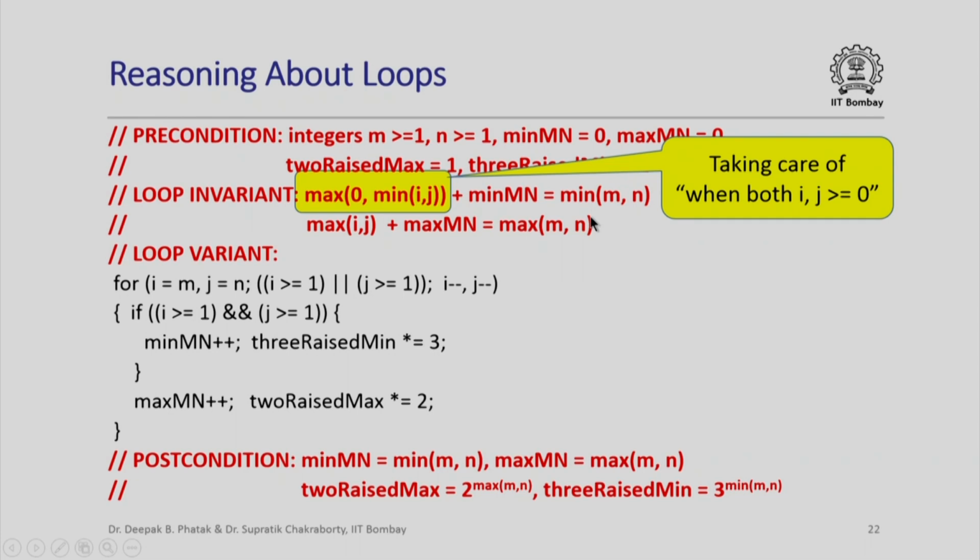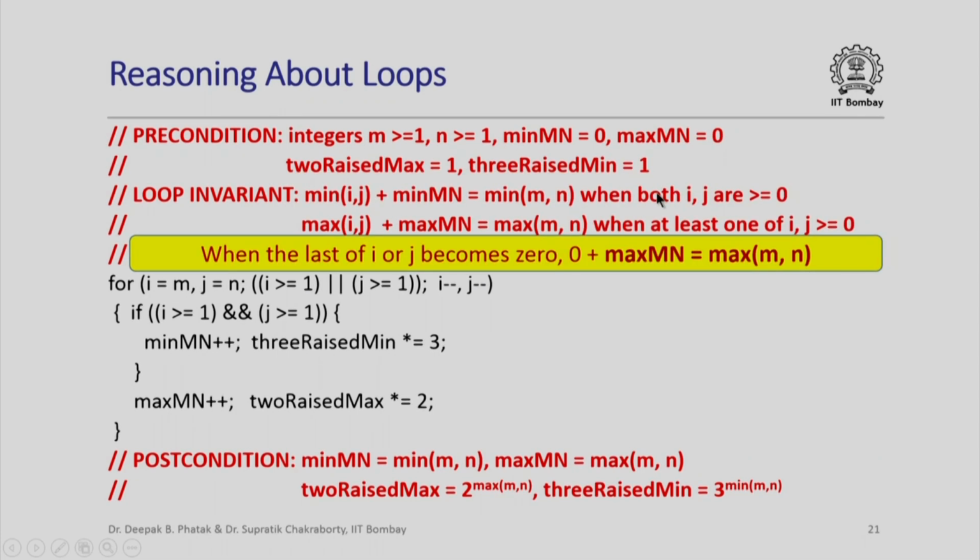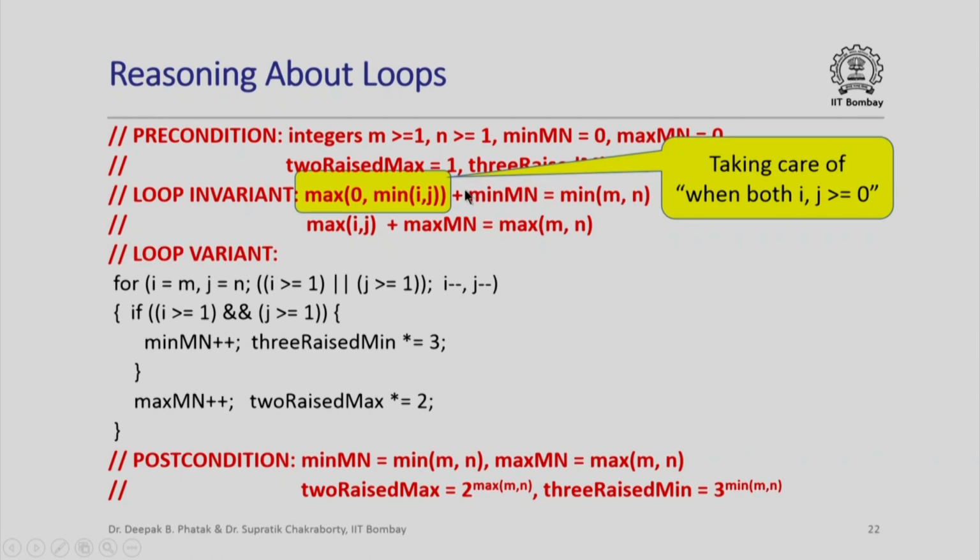Now we had this little complication here about when both i and j are greater than or equal to 0, then I can use this relation. How do we get rid of that? We basically can use something like this, saying do not let min ij fall below 0, cap it at 0. So this basically takes care of that little artifact when both ij are greater than or equal to 0.